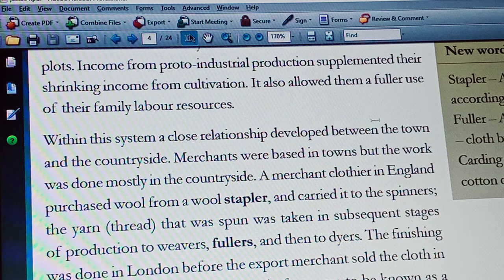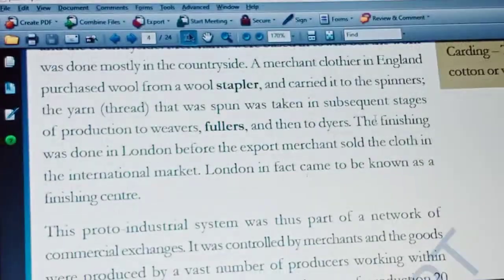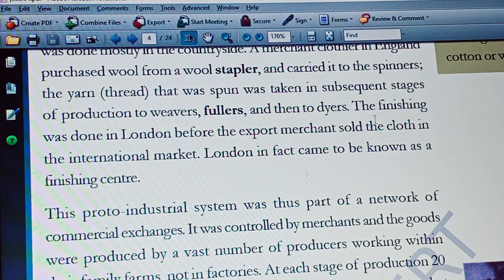So in this way, most of the goods were produced in the countryside, and that too in different stages. Now let's come to how it spread. This proto-industrialization system was thus part of a network of commercial exchanges.